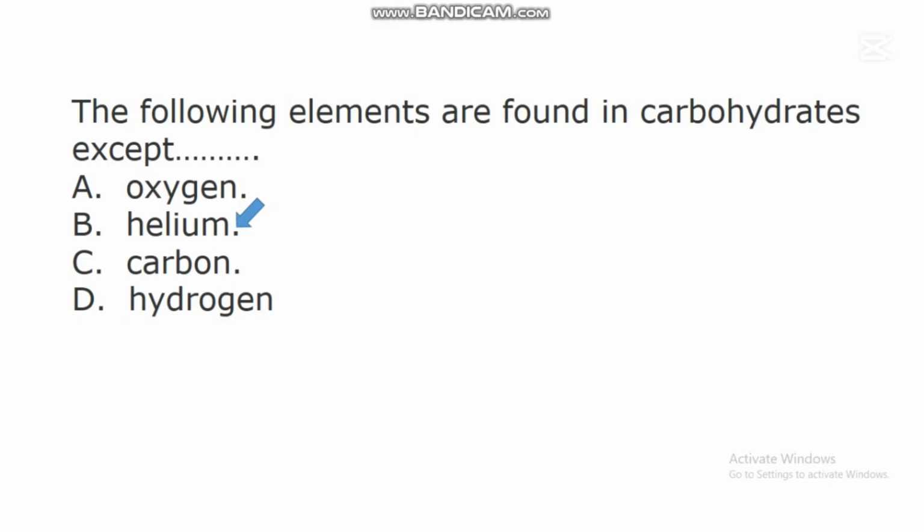One of these elements is oxygen. A carbohydrate contains carbon, hydrogen, and other elements, but a carbohydrate doesn't have helium. So generally all carbohydrates lack helium, but they contain different elements such as oxygen, carbon, and even hydrogen.